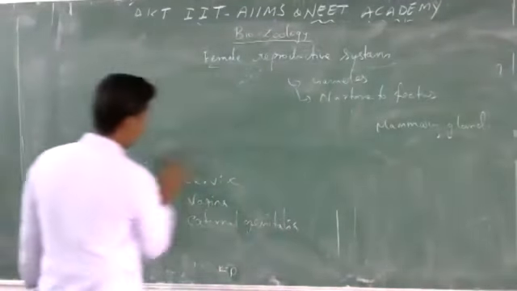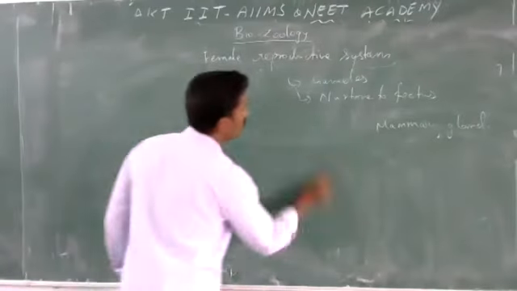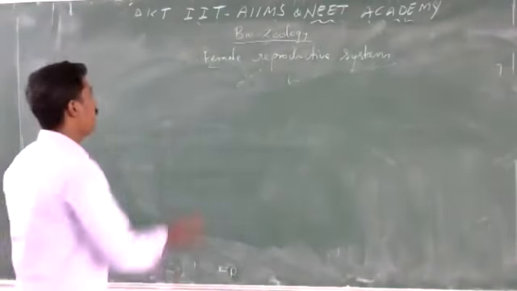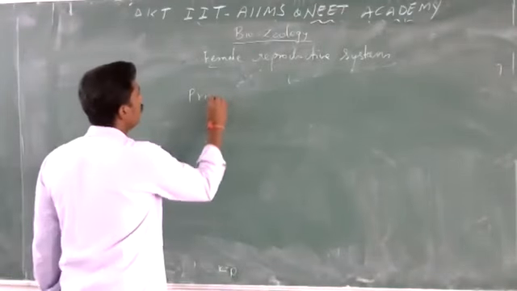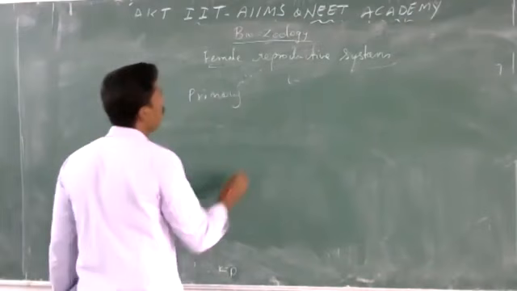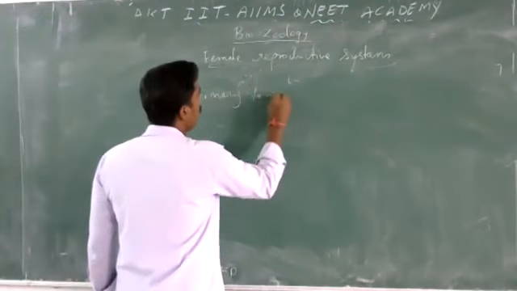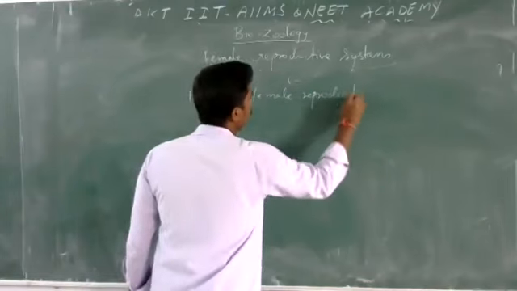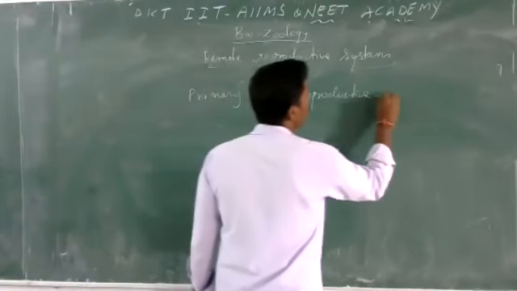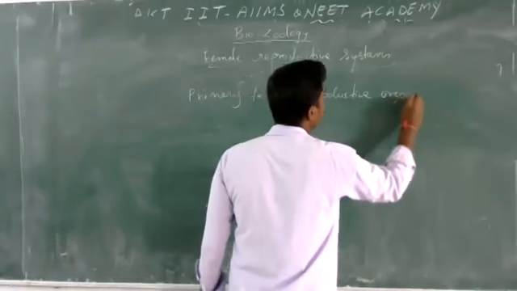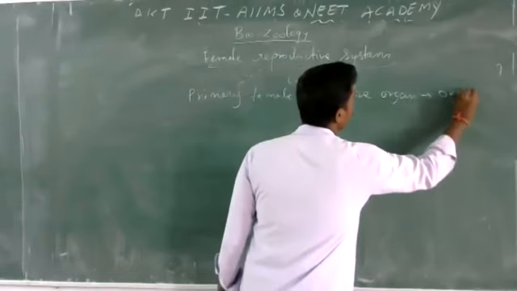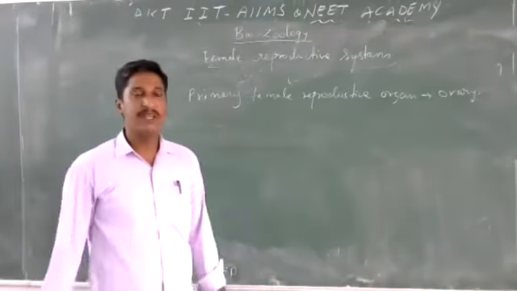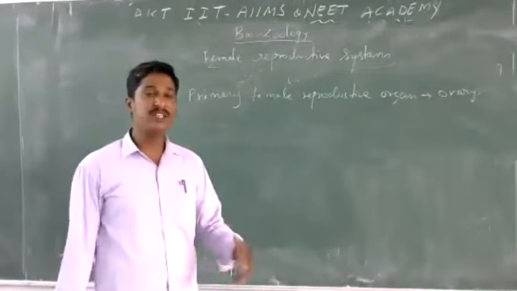Then next, the ovary. The primary female reproductive organ is the ovary. A pair of ovaries is present in the pelvic region of the female body.